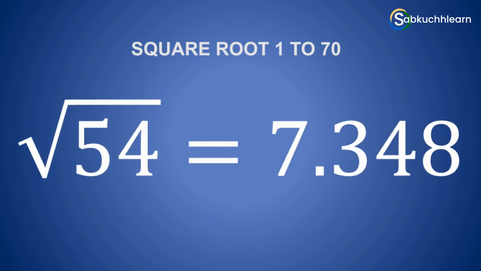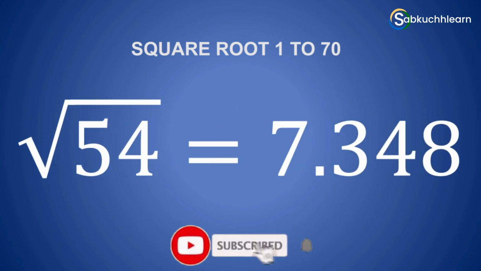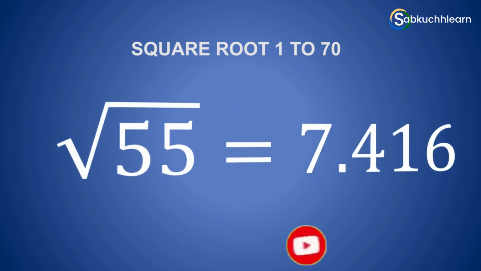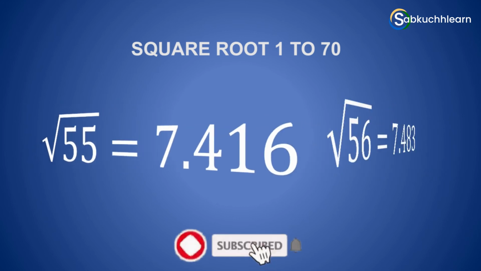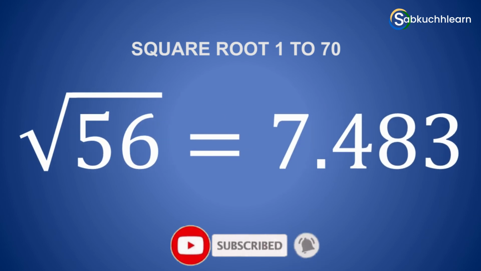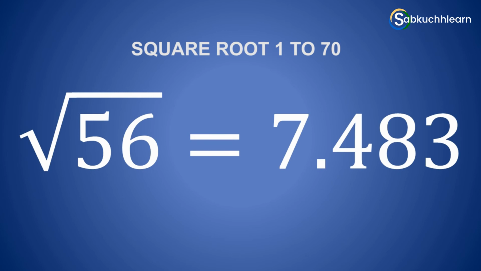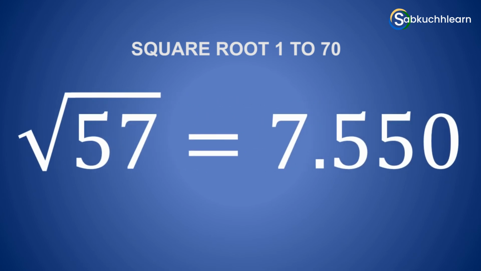The value of root 57 is 7.550. The value of root 58 is 7.616. The value of root 59 is 7.681. The value of root 60 is 7.746.